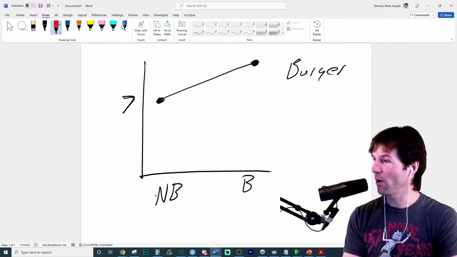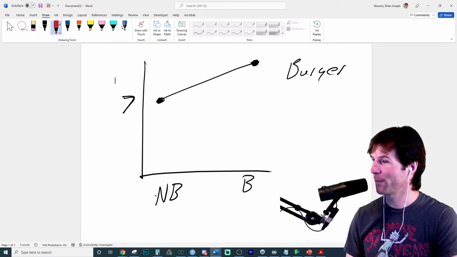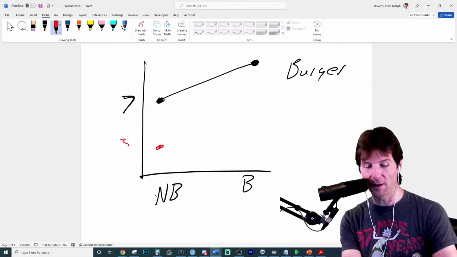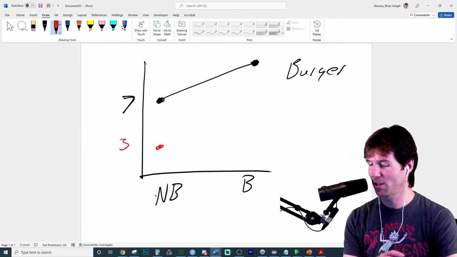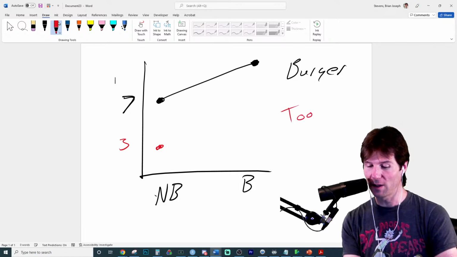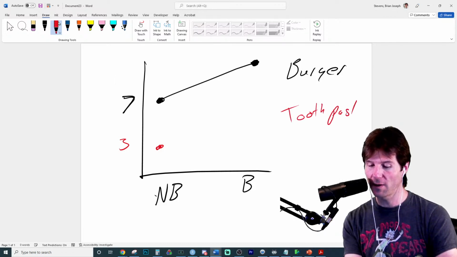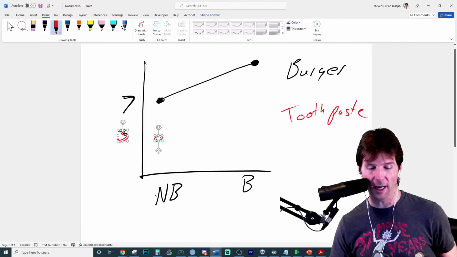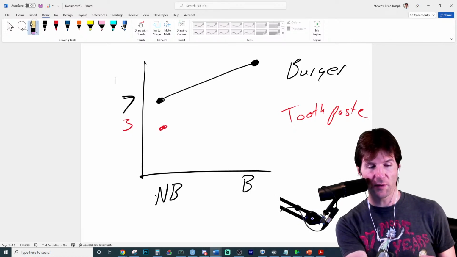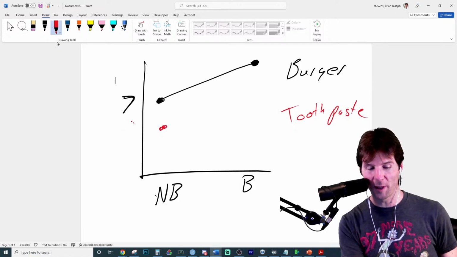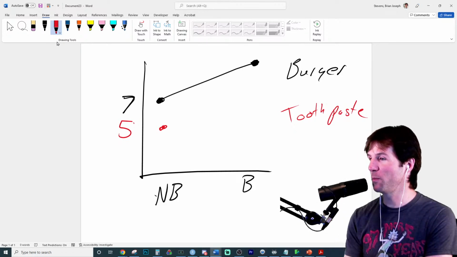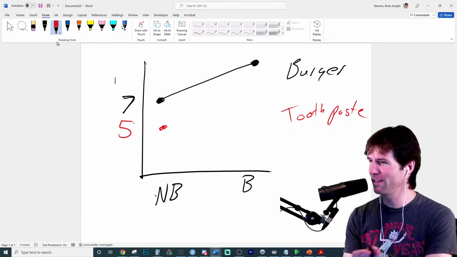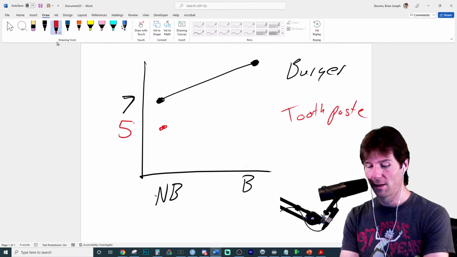And now we're going to say, okay, well, we got you something that you'll love here. Because you give toothpaste a 3 rating out of 10. We want them to really love the toothpaste. So we're going to put bacon in the toothpaste. A little bit higher on it. Maybe they don't hate toothpaste that much. They say, Mom, our toothpaste is only okay. Our toothpaste has a 5 rating. Kind of close to the no bacon burger. What happens when we put bacon in their toothpaste? Like, let's just say it's actual bacon, not bacon flavor. It's no.